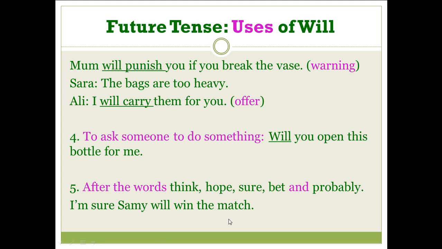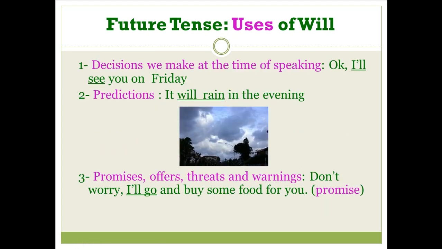Okay? Now, let's revise them again. The usages of will. Number 1, decisions we make at the time of speaking. Okay, I will see you on Friday. This is a right now decision. Decisions or actions that the speaker will do at the same time of speaking.